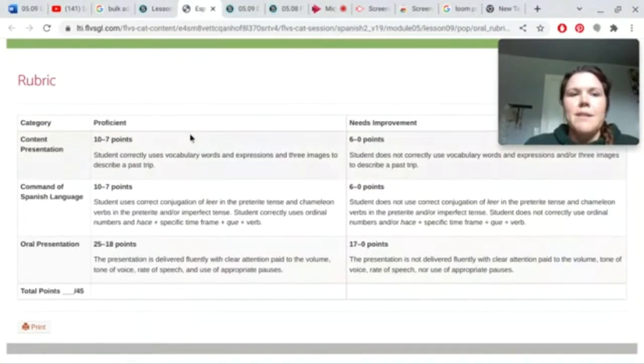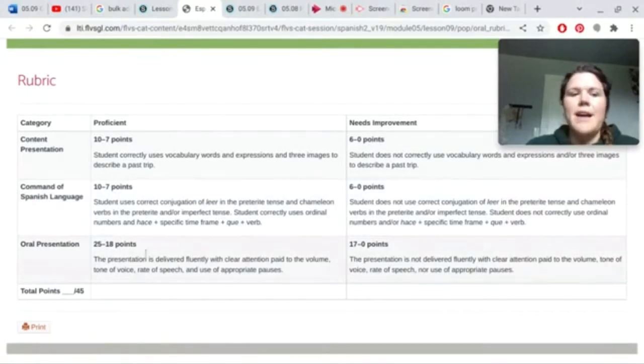Your content presentation has 10 points possible: the student correctly uses vocabulary words and expressions and 3 images to describe a past trip. The command of the Spanish language is worth up to 10 points: the student uses correct conjugation of leer in the preterite tense and chameleon verbs in the preterite tense and/or imperfect tense. The student correctly uses ordinal numbers and hace plus specific time frame plus que plus verb.